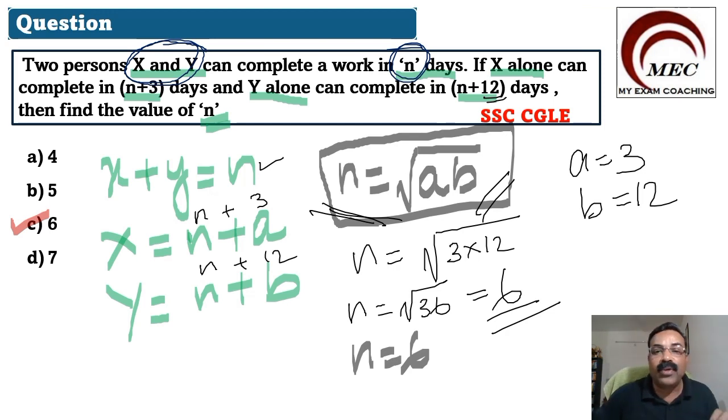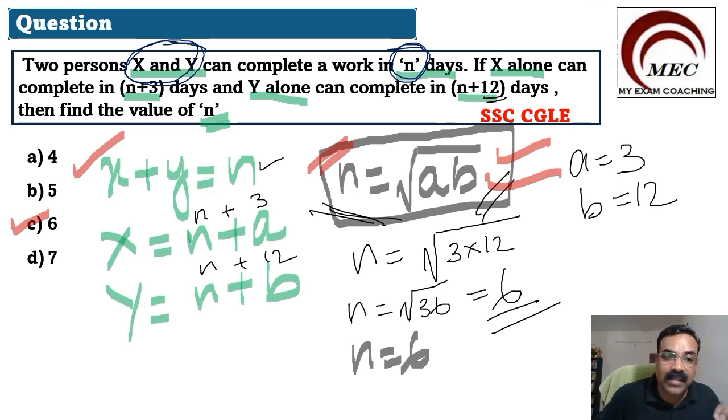So what I want to tell you is, remember this formula. It is very important. Whenever X and Y together can complete a work in n days, X alone can complete it in n plus a days, and Y alone can complete it in n plus b days, then n is given by the formula under root AB. Use this formula and you can easily find the answer with mental calculations.